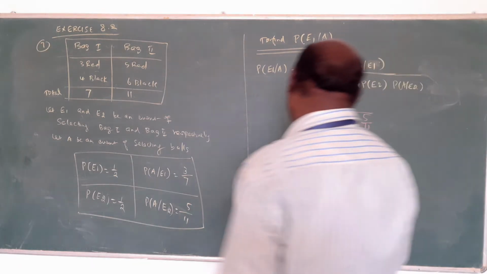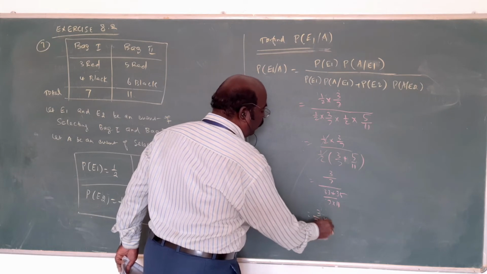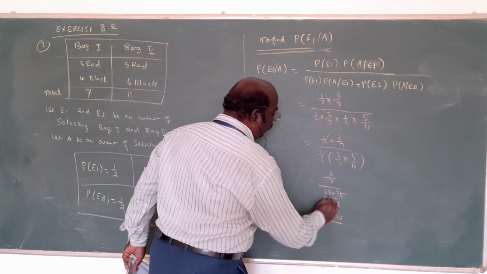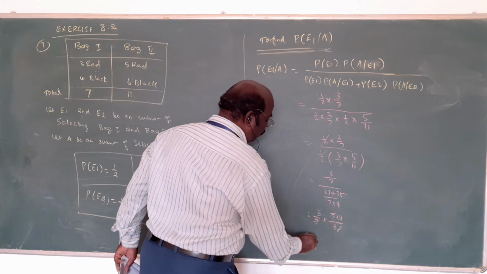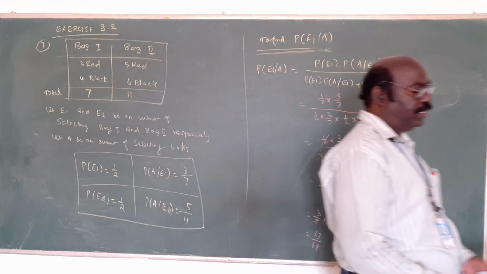Now cancel, and we get 35 by 68. This is the answer. Okay?